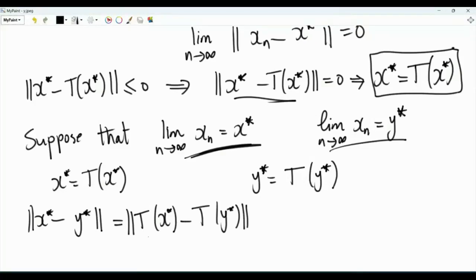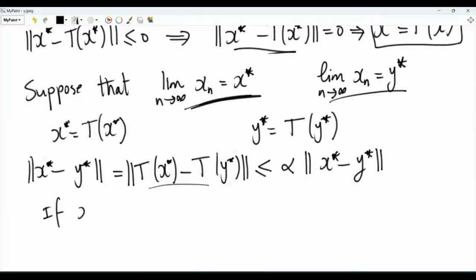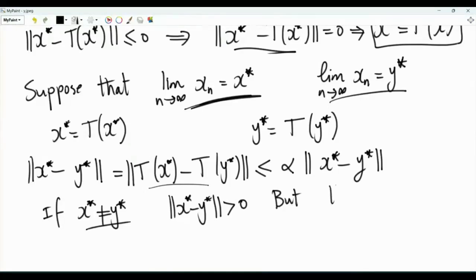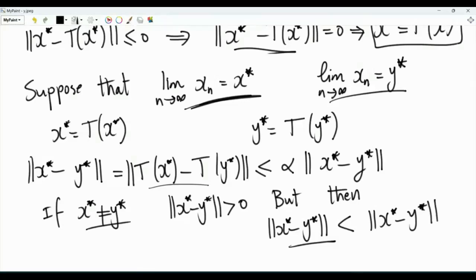T is a contraction mapping, so this is less than or equal to alpha times the norm of x star minus y star, and alpha is strictly less than 1. If x star is not equal to y star, then this norm is strictly positive. But then this norm is upper bounded by alpha times itself, and since alpha is strictly less than 1, it would be strictly less than itself, which is impossible. So the only possibility is that this norm is equal to 0, and so x star is equal to y star. We have a unique limit.